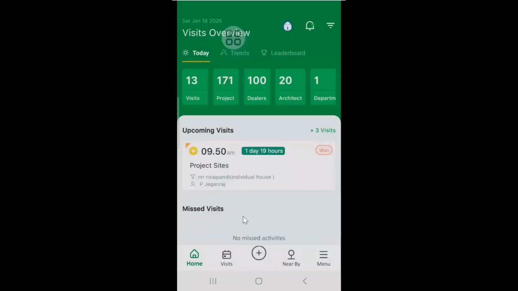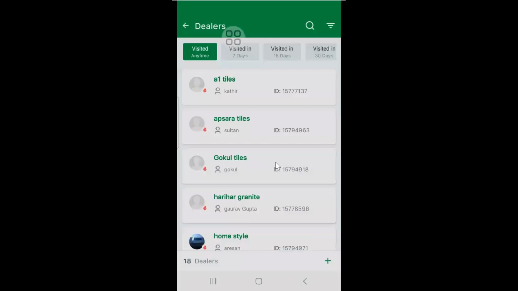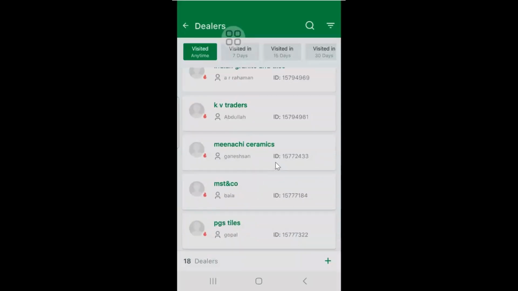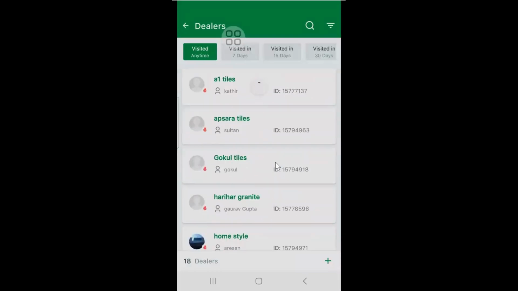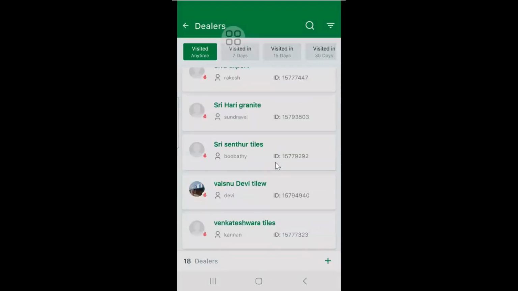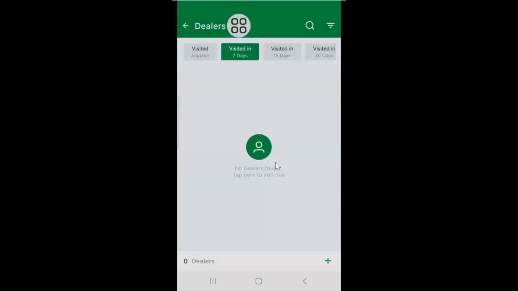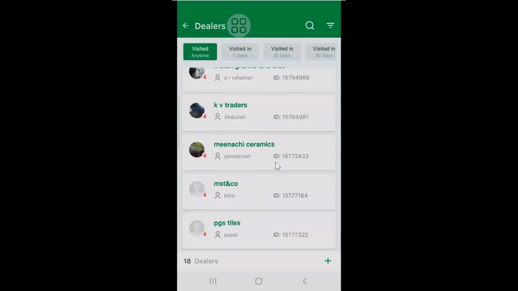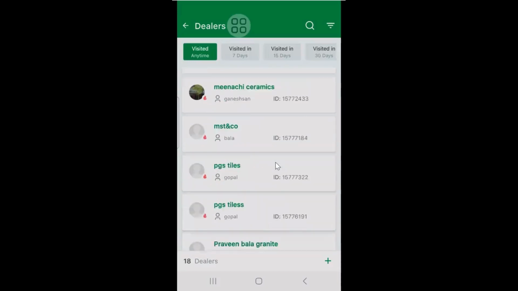So when I click new prospect dealer, here I'll get all the new prospect dealers, filtered. You will be able to see these are the new prospect dealers, and whether you have visited them or not. All of these are, I think, created by the sales guy. He thinks these are the new prospect dealers he is visiting.